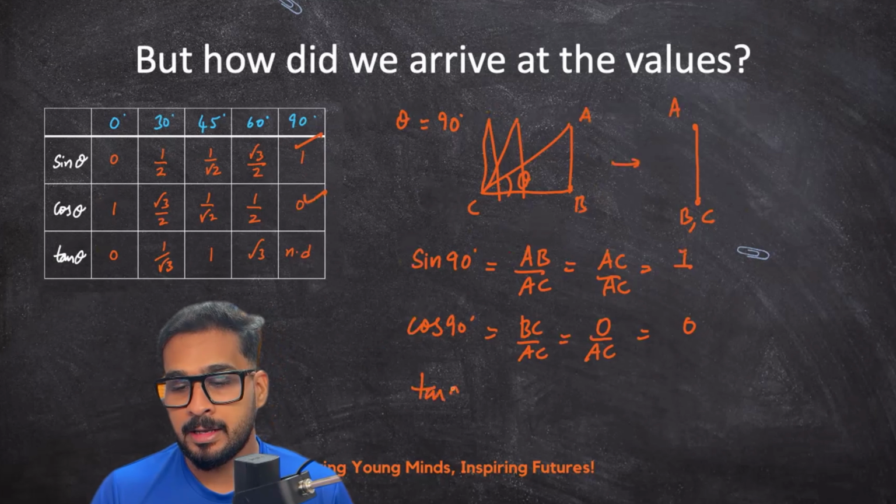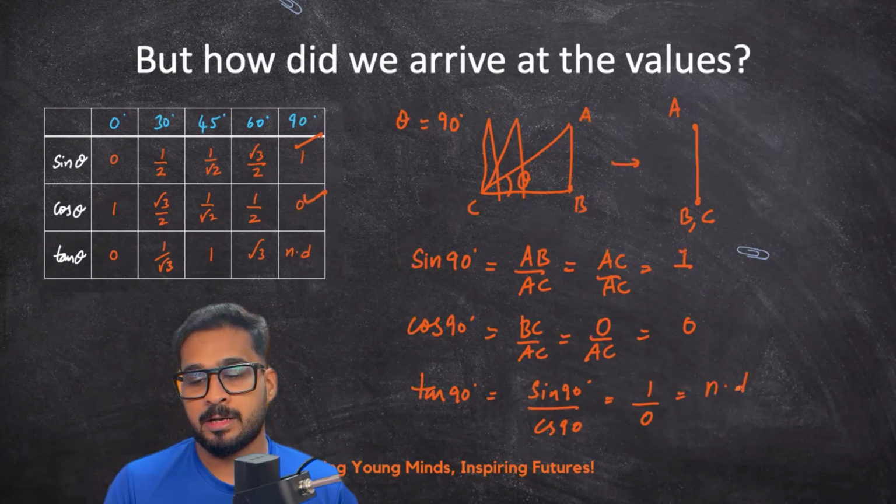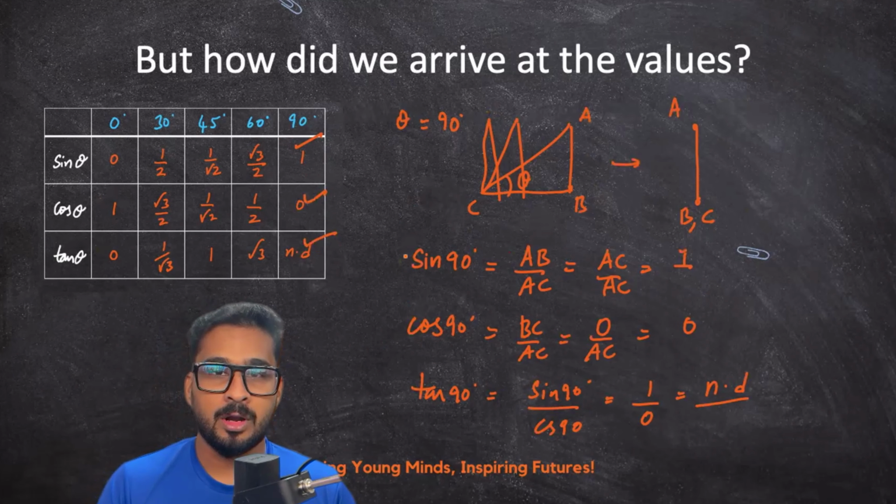Now tan 90 degree is sin 90 degree divided by cos 90 degree, which is 1 upon 0, which is mathematically incorrect and it is defined as not defined. So now we got all the trigonometric ratios for 90 degree.